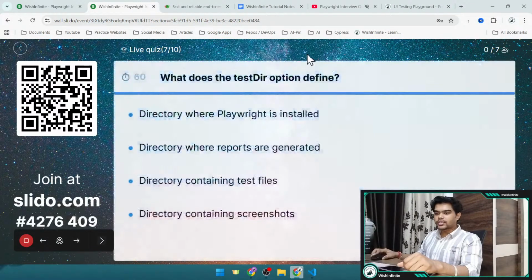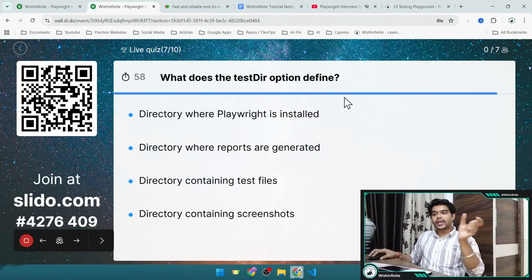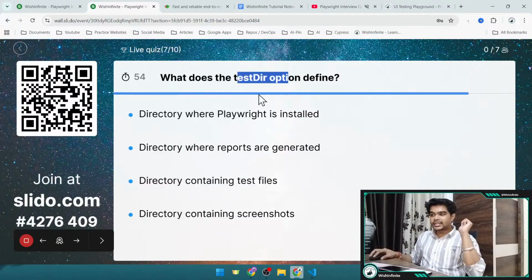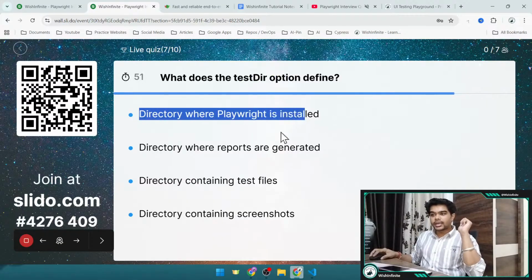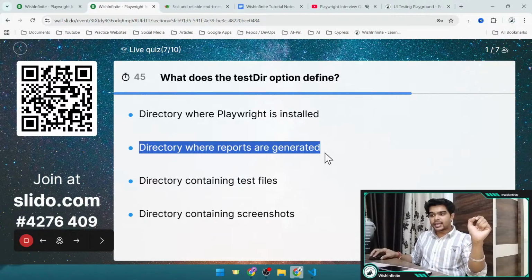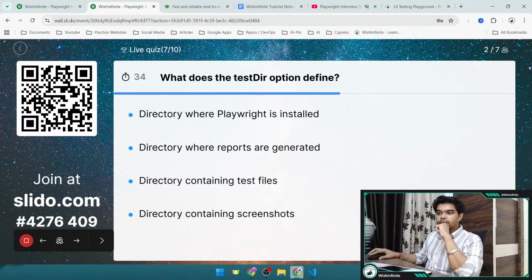Now let's go to the next question. What does the testDir option define? This one is related to the playwright.config.ts file. What will this testDir option do? Option A, it defines the directory where Playwright is installed. Option B, the directory where the reports are generated. Option C, the directory containing test files. Or option D, it defines the directory containing screenshots. You can try to select the correct answer. You have 30 more seconds left.